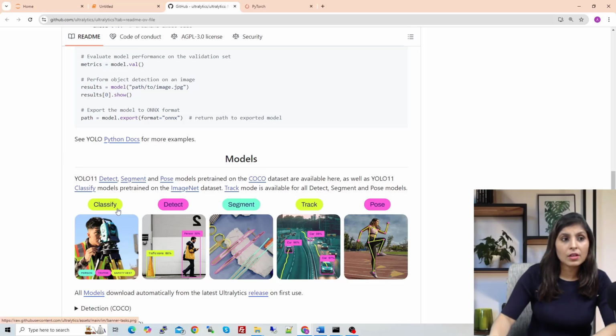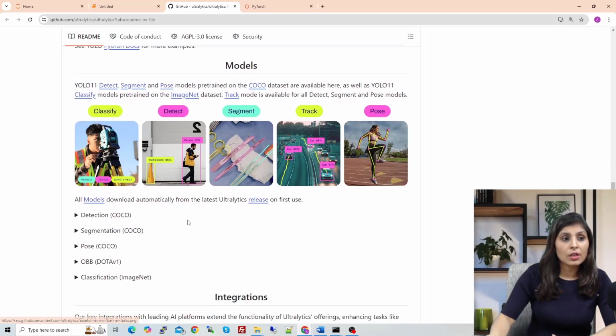Now if you scroll down, under this you can see various different models of YOLO 11. The first one is the classification model, with the help of which we can perform image classification. With this model we can perform object detection, here we can perform image segmentation, we can also perform tracking, and the last one is pose estimation. These are the different pre-trained models which we are going to test today. When you scroll down here, you can find all those pre-trained models.